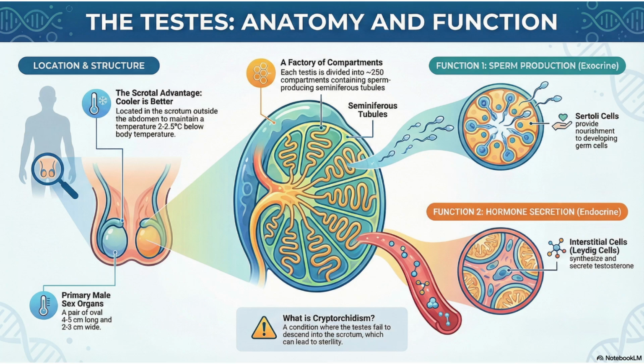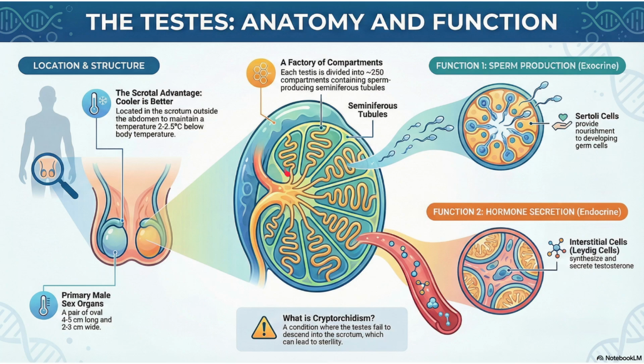Suppose the testis were inside the body, what would happen? Spermatogenesis, sperm formation, will not occur, or sperm will form but will not form properly. That we can see. The primary sex organ testis is 4 to 5 centimeter long and 2 to 3 centimeter wide. This is the information normally given in NCERT. It is oval in shape. It is located outside the body cavity, which we can call extra-abdominal.